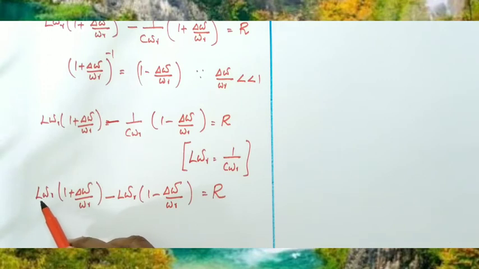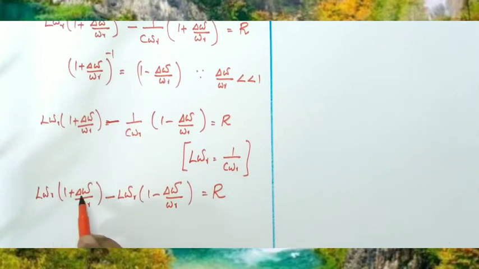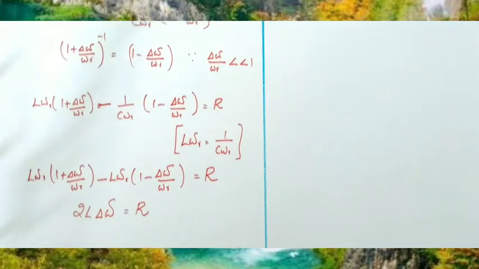Here we can multiply L omega r into 1, here minus L omega r into 1 get cancelled. Then here omega r and omega r get cancelled. Then it becomes L delta omega, here also L delta omega. So simplifying we will get 2L delta omega is equal to R.